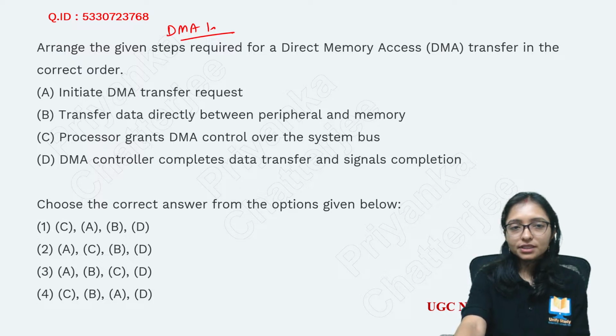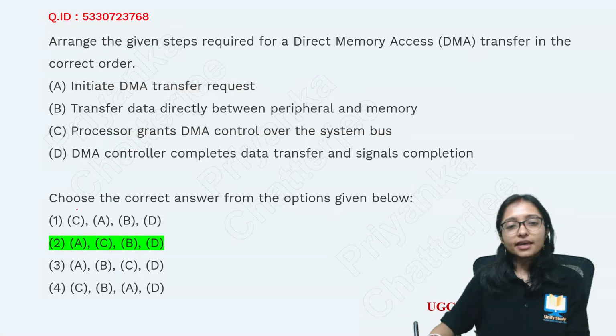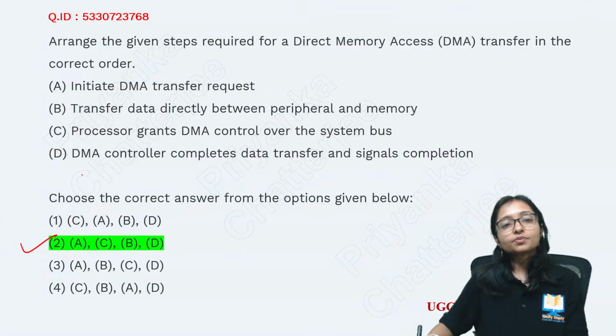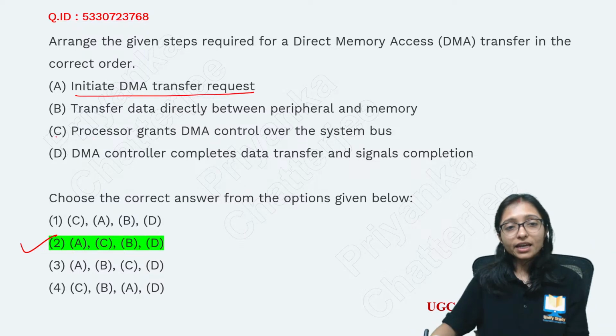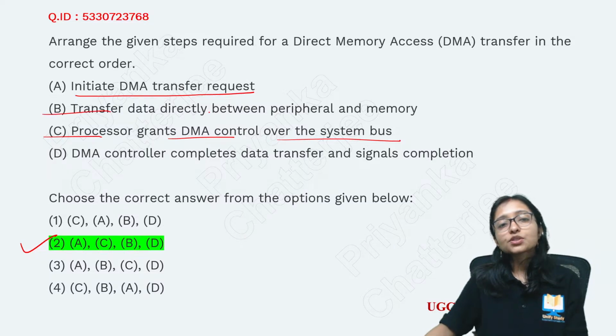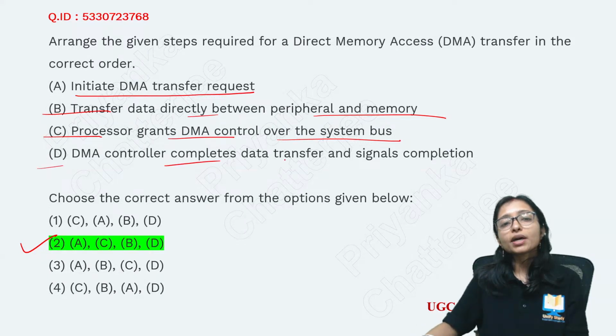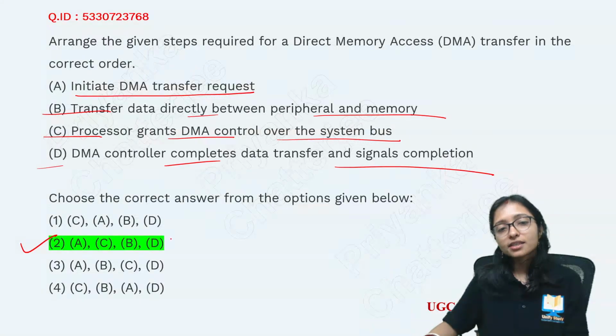Good. Here it is. Just now, initiate the DMA transfer request first of all. Then process and grant the DMA control over the system bus. Then they transfer the data directly between the peripheral device. Then the DMA controller completes it. So that's why this is the sequence.